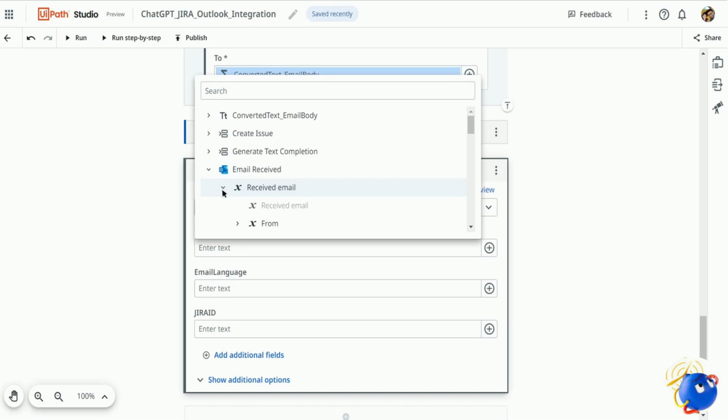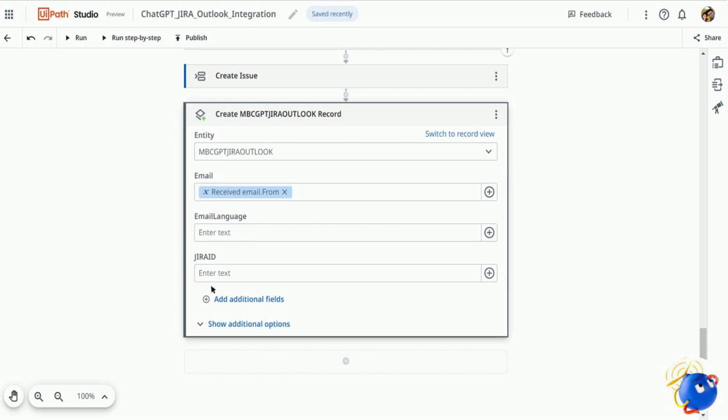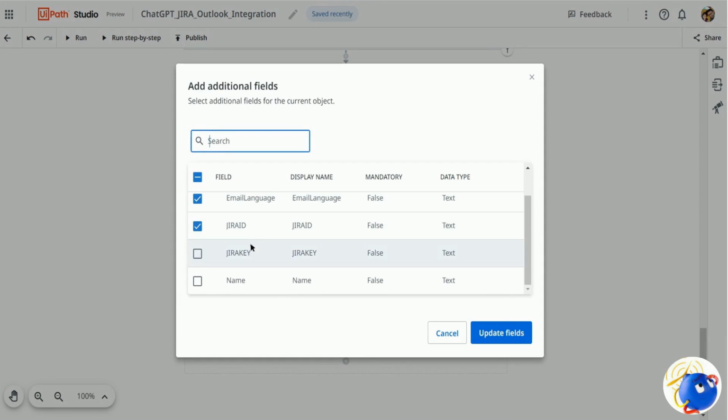Click on received email. It should be the from, and let me just add a few more fields. I guess some of the fields are missing. Jira key and name are missing, so let me just add that.